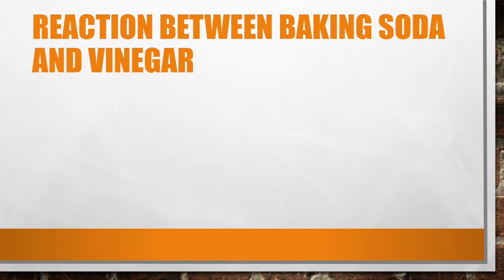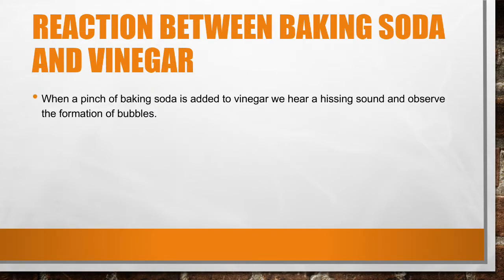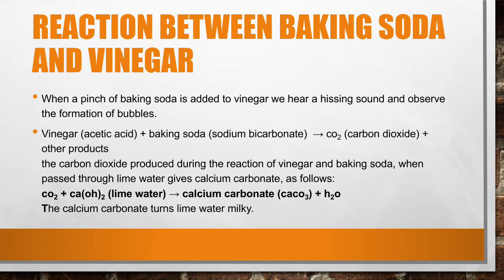Reaction between baking soda and vinegar. When a pinch of baking soda is added to vinegar, we hear a hissing sound and observe the formation of bubbles. Vinegar, which is acetic acid, plus baking soda, which is sodium bicarbonate, gives CO2, meaning carbon dioxide, and other products.